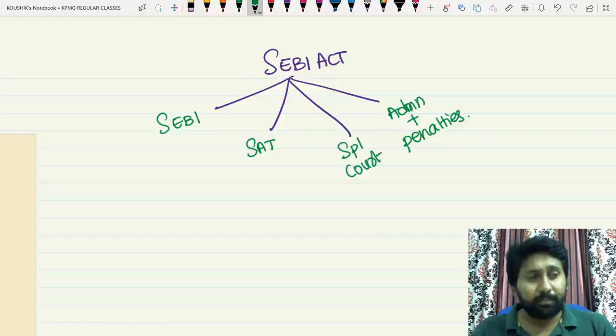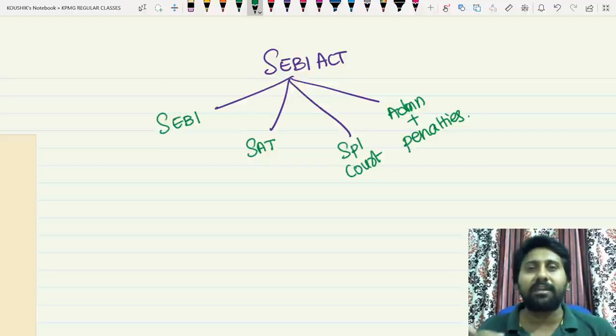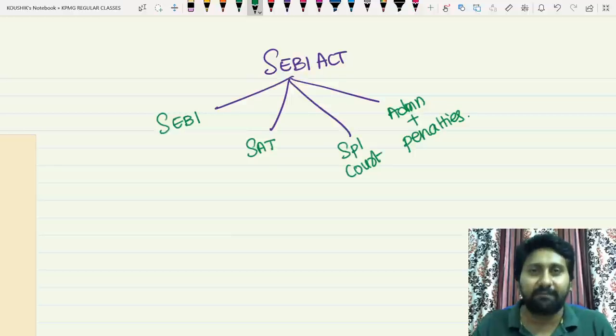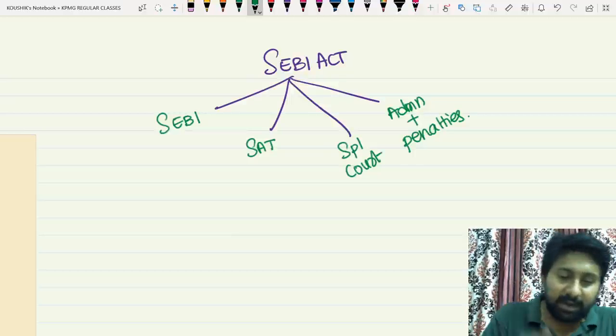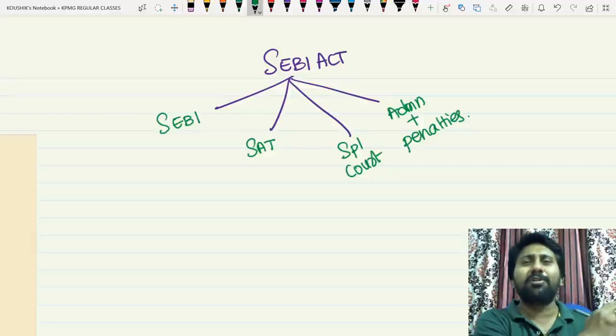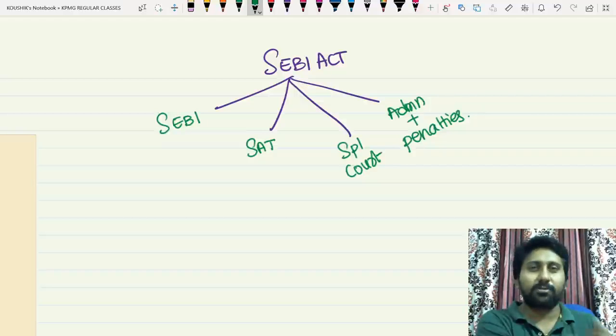And very importantly, our concentration is not only on company law; we learn economic laws in the same way. That's how we are successful here. The main thing is, every chapter will be completed in the same way. No inferiority to certain chapters and no superiority to other chapters. Every chapter will be dealt with in the same way. So listen carefully. How many portions does the SEBI Act have? From now, please concentrate. That is history. Even if you don't remember the concepts exactly, as long as you understand the whole structure, no problem.